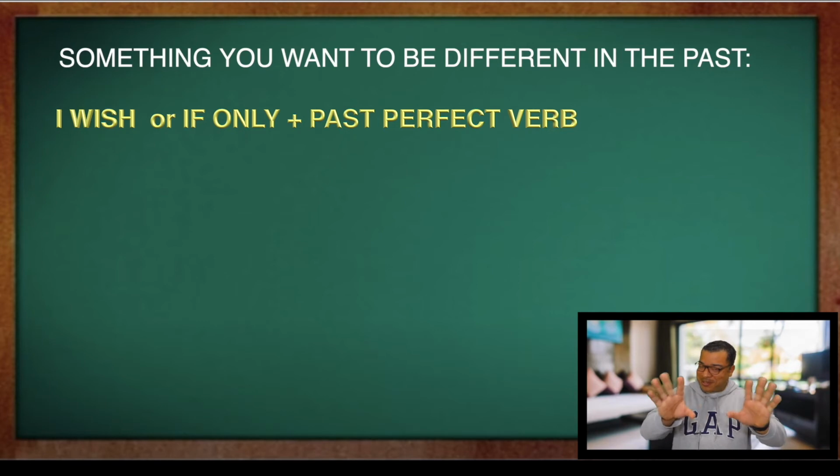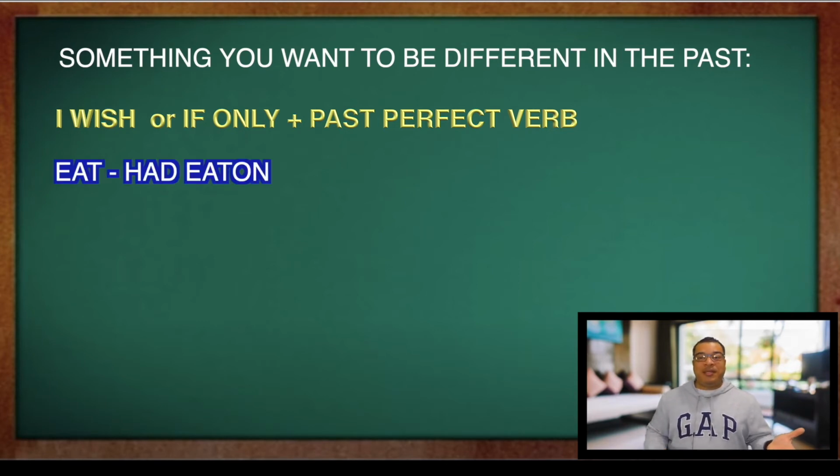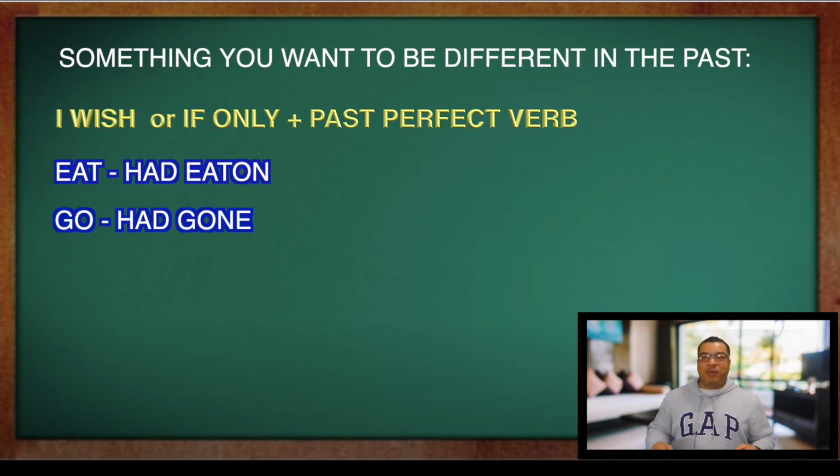Okay, stay with me. If you have the verb eat, a past perfect would be had eaten. If you have the verb go, past perfect would be have gone. If you have the verb sleep, what do you think the past perfect would be for sleep? In the comment section below, if you know, please put it in the comment section below.